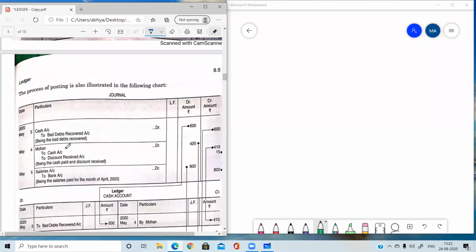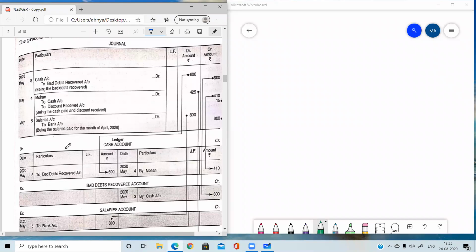This is the question. Suppose this is the journal entry: cash account debit to bad debts recovered, being the bad debts recovered. This entry you have already passed in journal. Then one more entry is there, Mohan to cash to discount. This we will not be discussing today as this is a compound entry. In the next class, I will be telling you how to post the compound entry. Otherwise, you may be confused. Then the next account is salary account debit to bank 800.